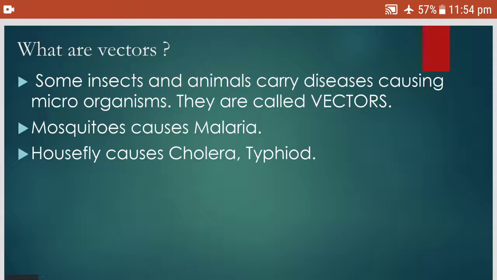The next question is, what are vectors? Some insects and animals carry disease causing microorganisms, so they are called vectors. For example, mosquitoes carry plasmodium, which is a disease causing microorganism. So mosquitoes are vectors. Horseflies carry the microorganisms causing cholera and typhoid. So horsefly is a vector. Now, this you have to remember.